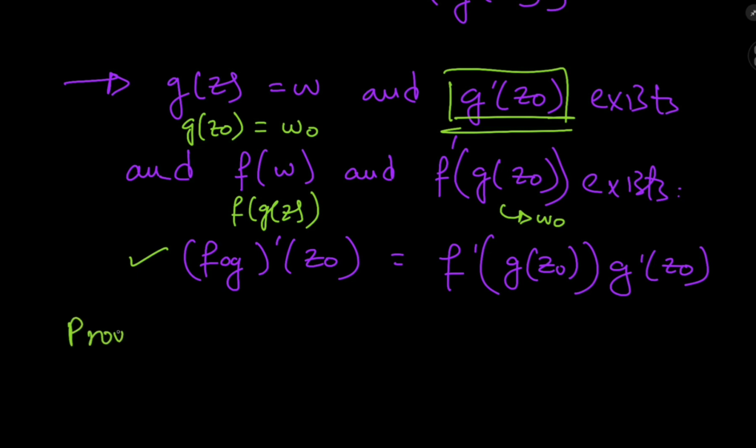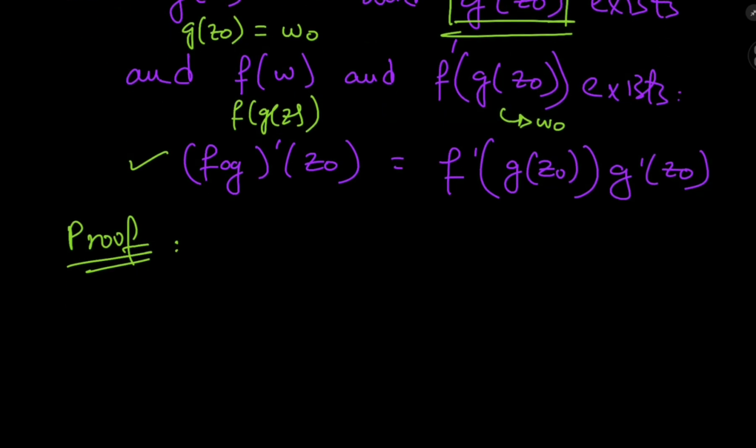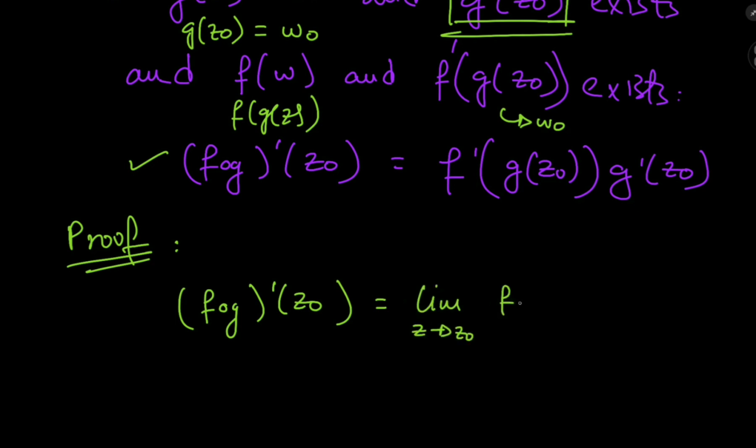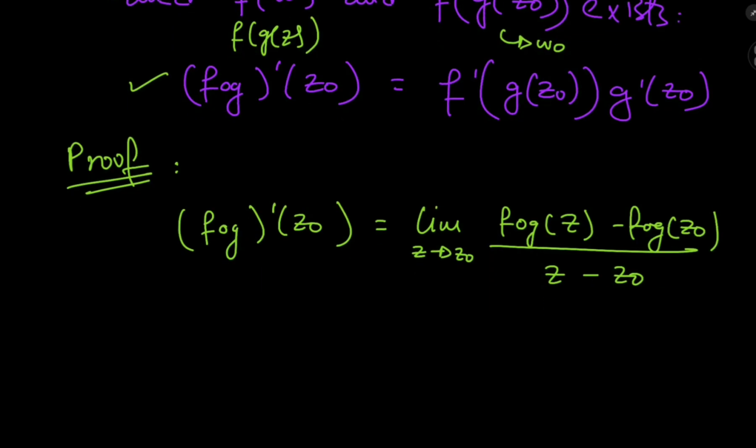And the proof is pretty cute, I would say. It's a very cute little proof. So what do we mean by the derivative of the composite function at z naught? By that, we mean we're evaluating the limit as z approaches z naught of f of g at z minus f of g at z naught divided by z minus z naught. So let's just expand on this a little bit.